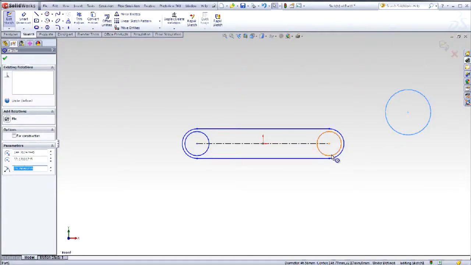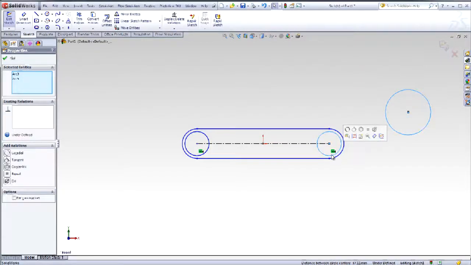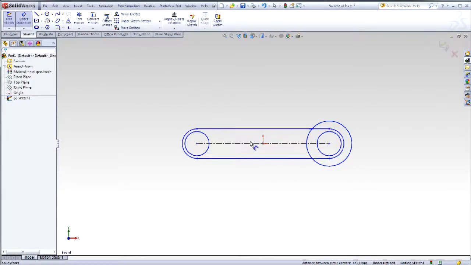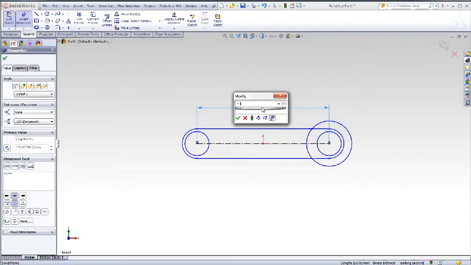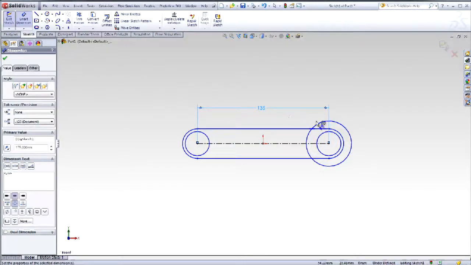Select Smart Dimension and enter a dimension. Continue to dimension the other geometry in the sketch. Radial dimensions contain an R in front of the dimension. Diameter dimensions can be displayed linearly with the diameter symbol in front of the linear overall dimension.